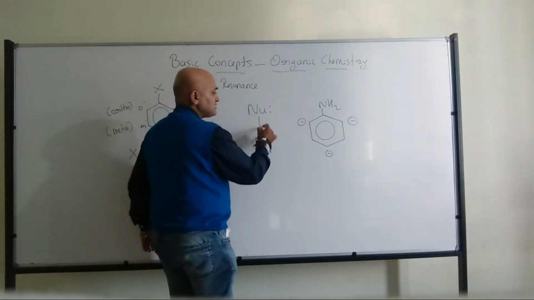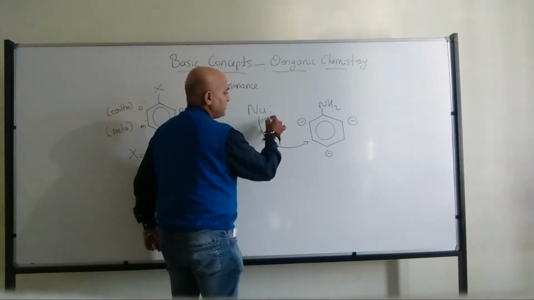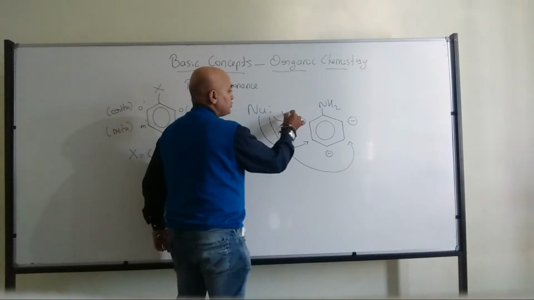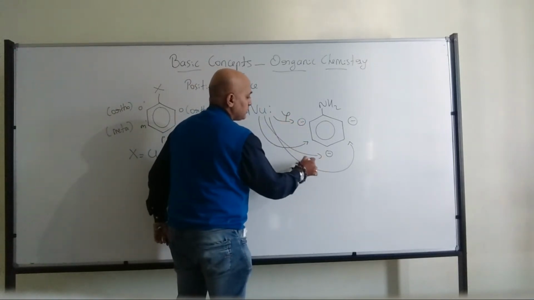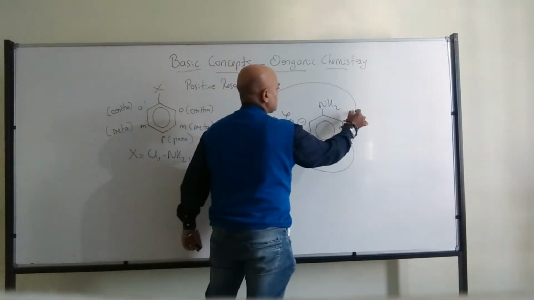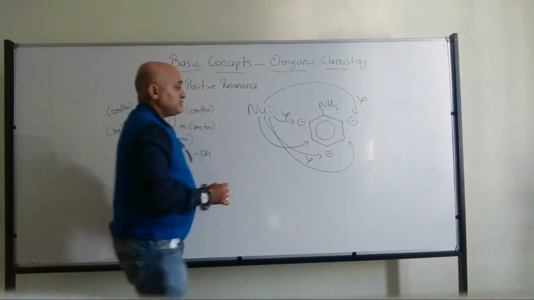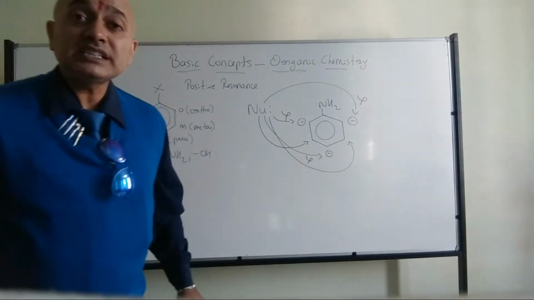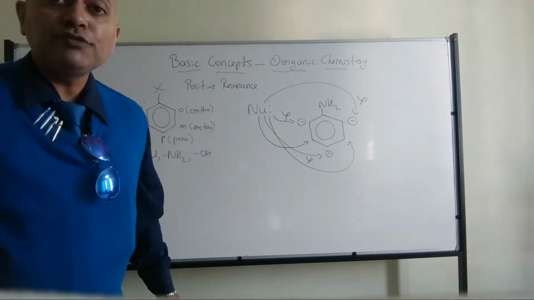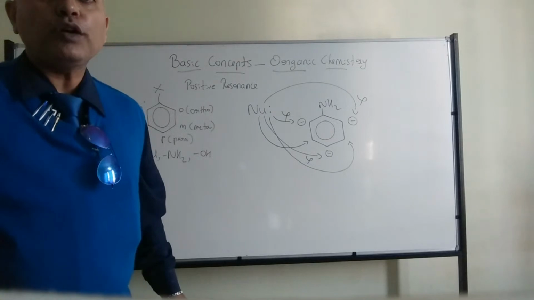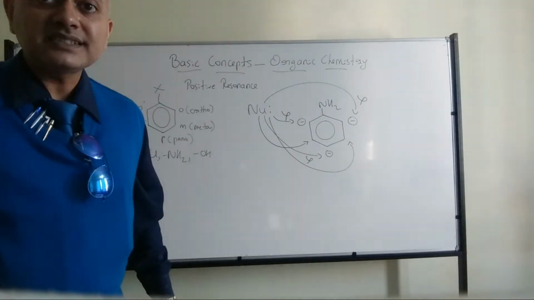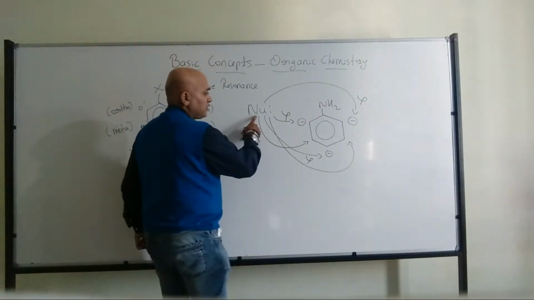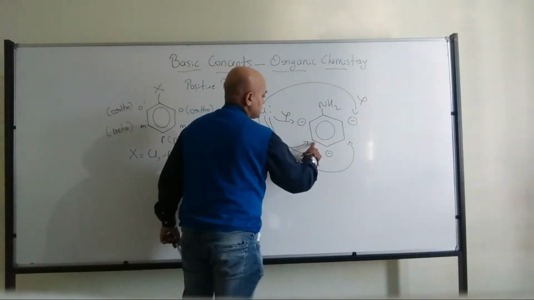So these nucleophiles can attack here, they can attack here, but here no, and here no, and here also no. So under this condition, aniline with respect to nucleophiles will act as a meta-directing molecule. That means it is directing these nucleophiles to the meta positions.